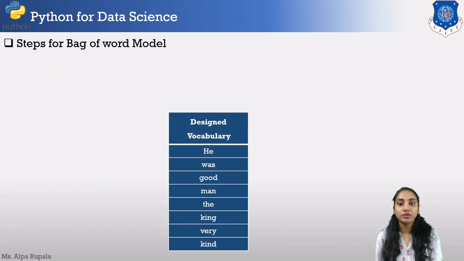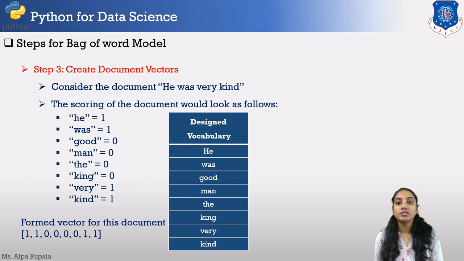Here we have our designed vocab, which is he, was, good, man, the, king, very, and kind. Now this is our first document. Sorry, this is our third document: he was very kind, which contains these 4 words.